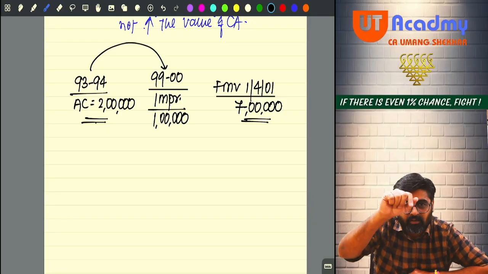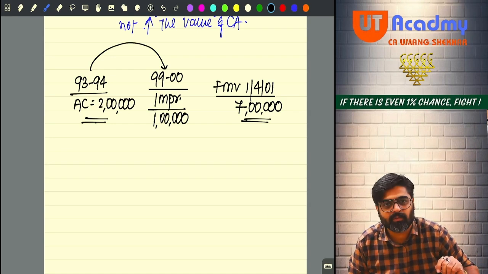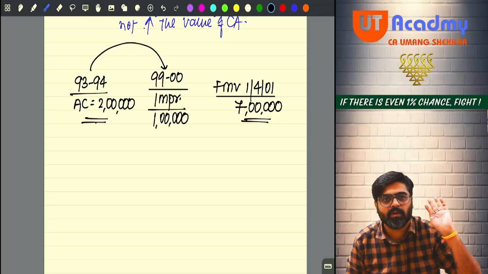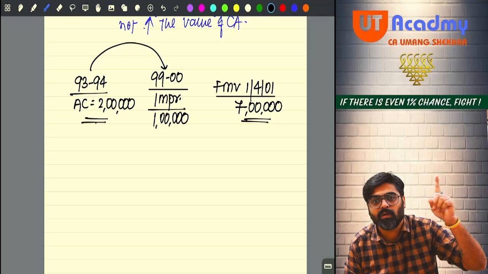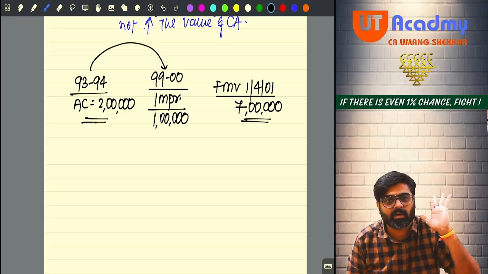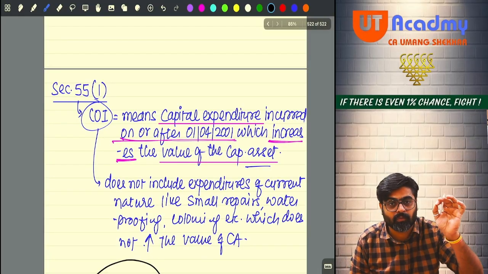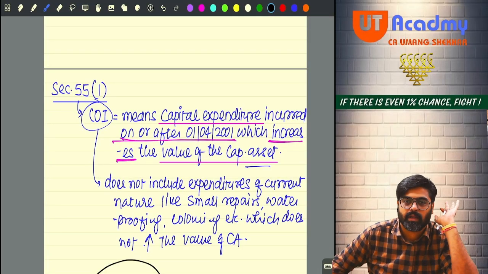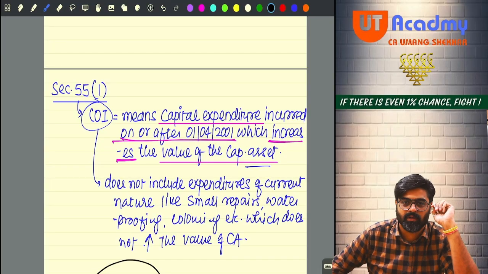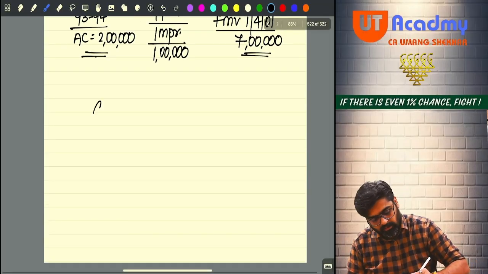And if you are taking this cost, and again you are trying to claim the deduction of cost of improvement incurred prior to 1st April 2001, we are not going to give you. Ignore that cost of improvement. Only take that cost of improvement which is incurred on or after 1st April 2001. Getting my point? And even that cost of improvement will be indexed. How will you index the cost of improvement? Simple, same formula. COI.